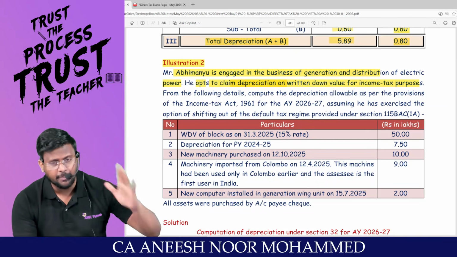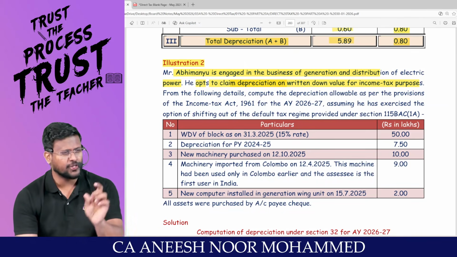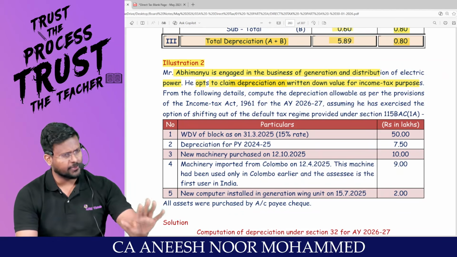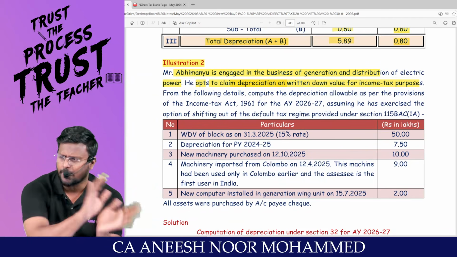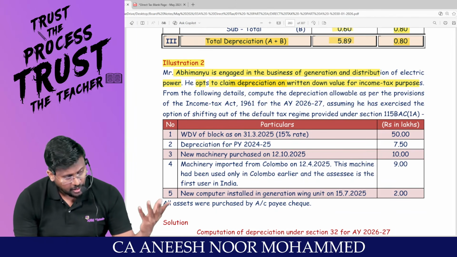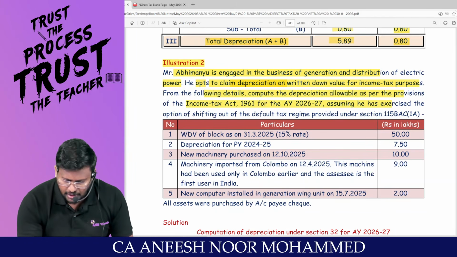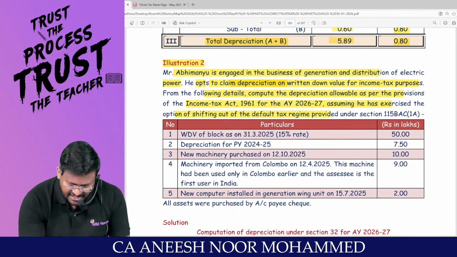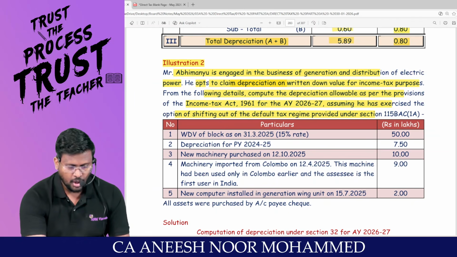That means the terminal depreciation concept, balancing charge concept, IAS concept, individual asset system concept will not be applicable. Only the block system concept will be applicable. Here, the power sector undertaking will be treated as if it were any other normal assessee, because he also opts to travel through the WDV method. From the following details, compute the depreciation allowable as per provisions of the Income Tax Act for assessment year 26-27, assuming he has exercised the option of shifting out of the default tax regime. That means he is going to travel through the optional tax regime.